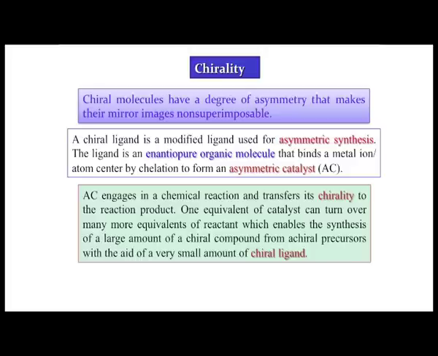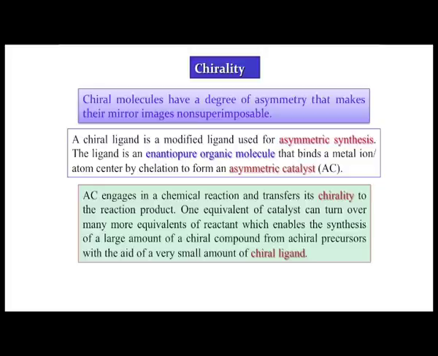Then we get the ligand as an enantiomerically pure organic molecule, and once we have the ligand, we all know that the ligand can bind the corresponding metal ion center by chelation to form a corresponding catalyst, which is known as an asymmetric catalyst. So, these two keywords are important.